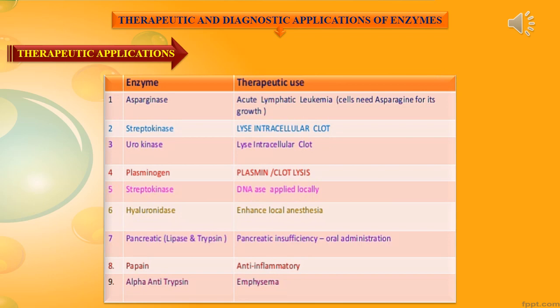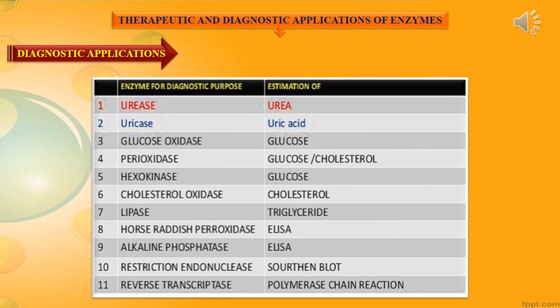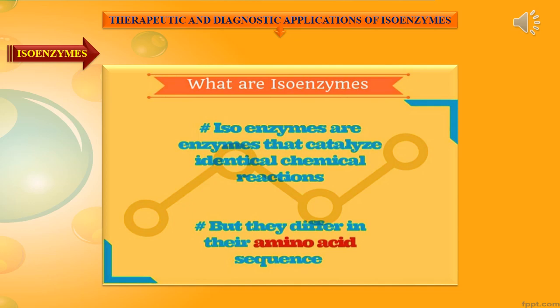You can read this. And enzymes as diagnostic agents for various diseases: urease, used in the estimation of urea present in the body; then uricase; glucose oxidase to determine glucose; peroxidase, hexokinase, cholesterol oxidase, lipase, alkaline phosphatase. There are various enzymes used to diagnose particular constituent biomolecules present in the body. Let's see about isoenzymes. With the last slide, therapeutic and diagnostic applications of enzymes got over.